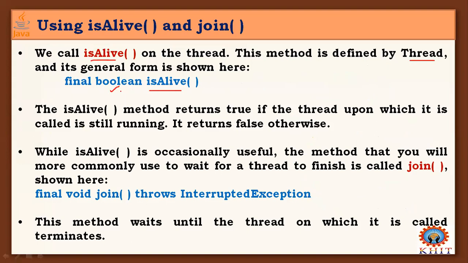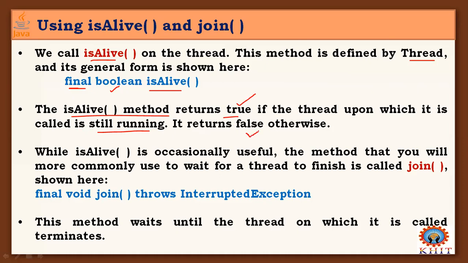It returns only true or false, telling whether the thread on which the method is invoked is active or not. It is a final method. This isAlive method returns true if the thread upon which it is called is still running.